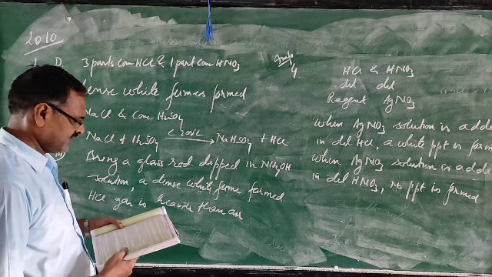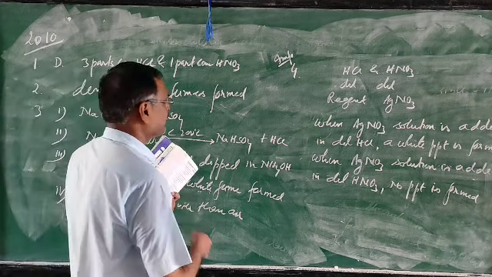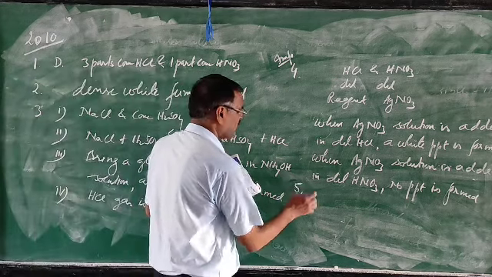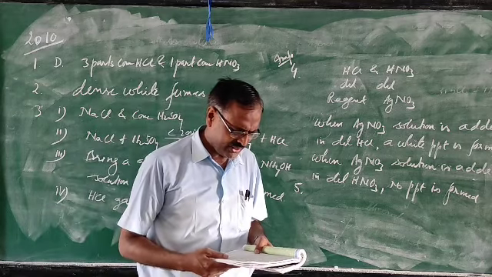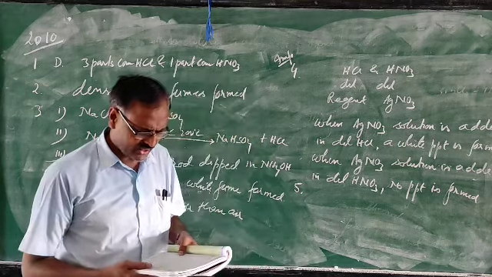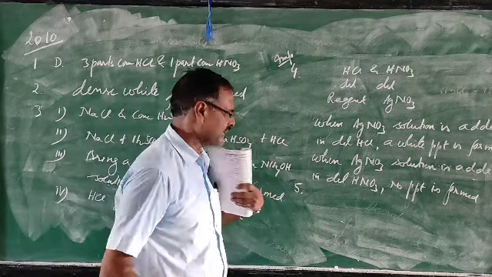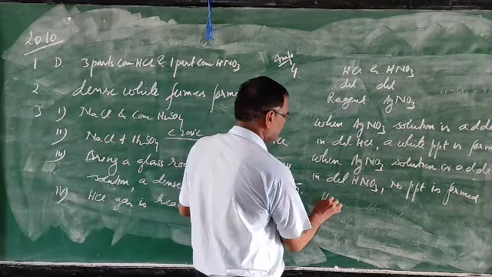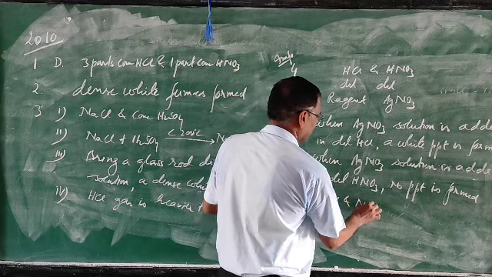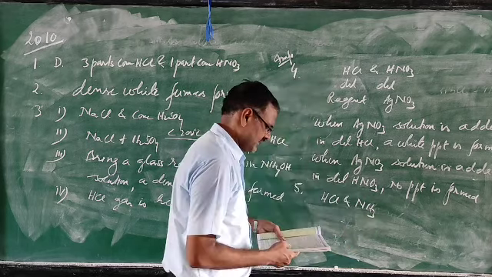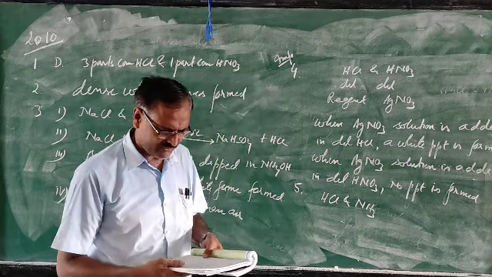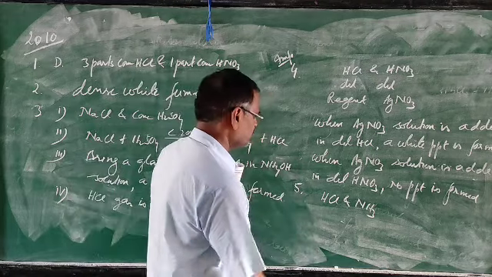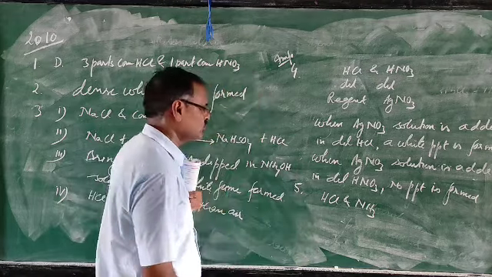Then 2010, fifth one. Name two gases which can be used in the fountain experiment. The two gases are HCl and ammonia. Then state the common property demonstrated by the fountain experiment.